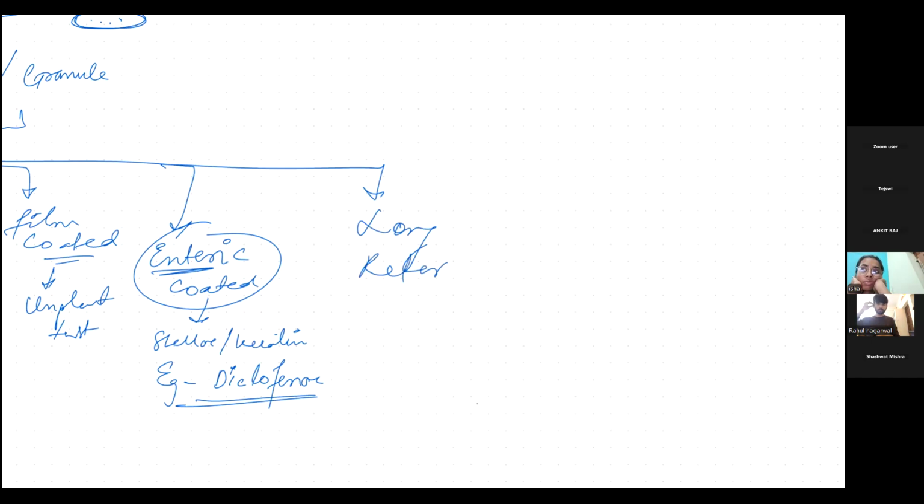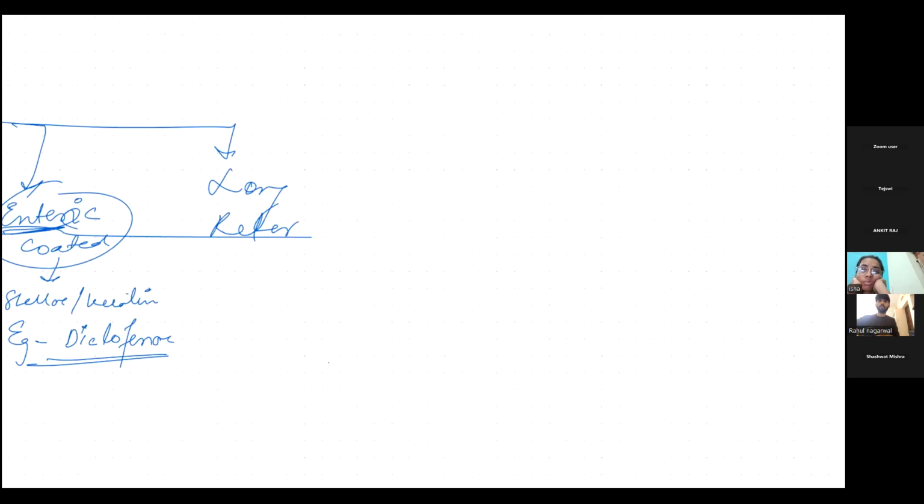Now we know what tablets are. Tablets are nothing but powders pressed under high pressure. Let's suppose this is the churna, the powder that I have. Now I have granules number 1, 2, 3, and 4. I'll be coating these granules with different layers. The first one is coated by one layer, the second by two layers, the third by three layers, and the fourth by four layers.